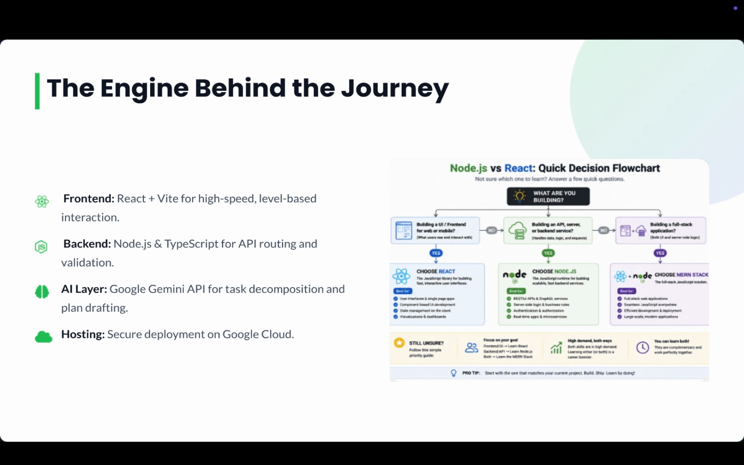The engine behind Quest AI. The front end is built from React and Vite for high-speed level-based interactions. The back end is built from Node.js and TypeScript for API routing and validation. The AI layer is made from the Google Gemini API, specifically Gemini 3.1 Lite, for task decomposition and plan drafting. And then hosting is from a secure deployment on Google Cloud.